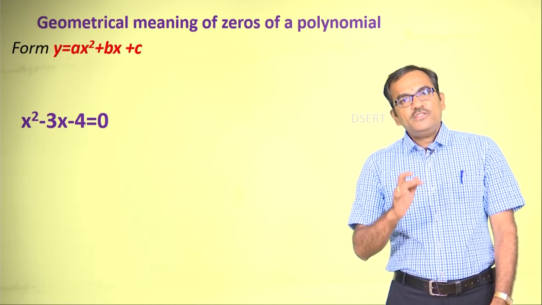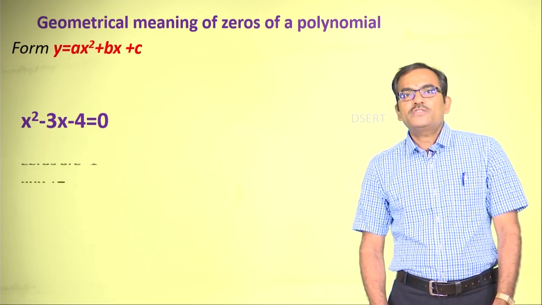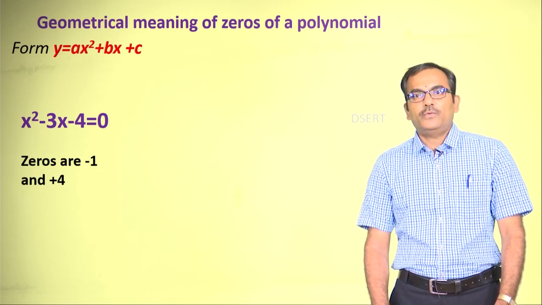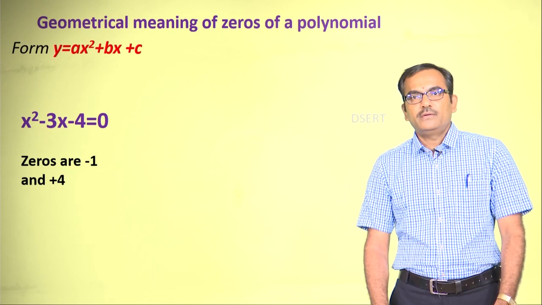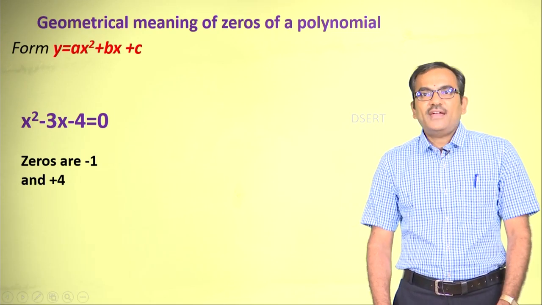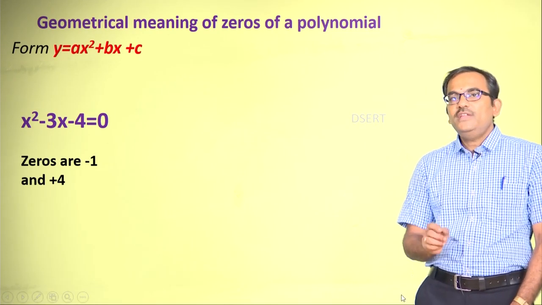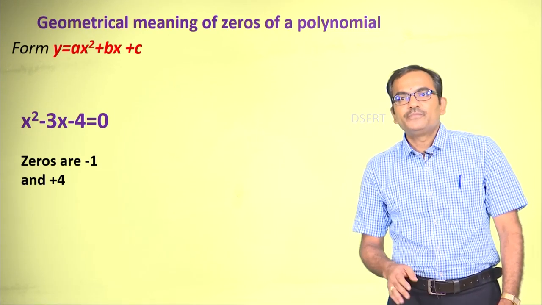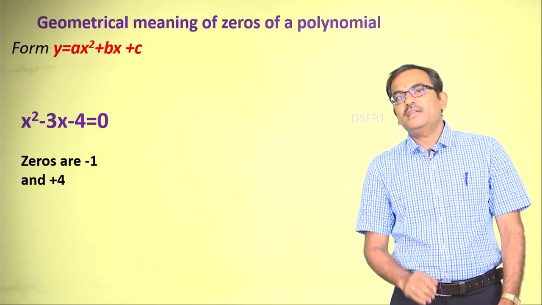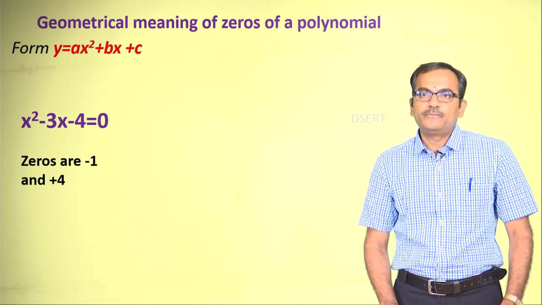When you equate this to 0 and solve it, the zeros will be -1 and +4. Now, it is very important for us to understand how these -1 and +4 appear on the graph of this particular polynomial.